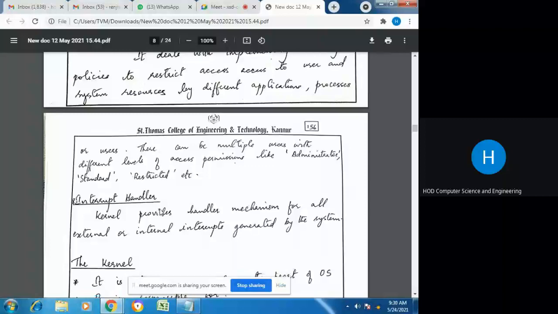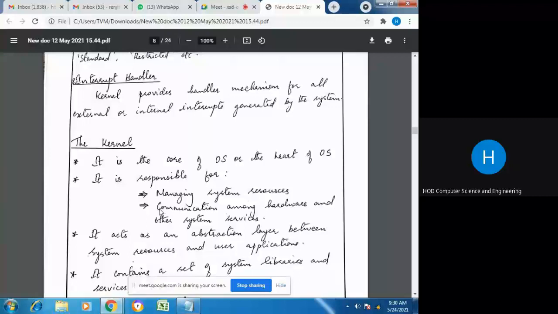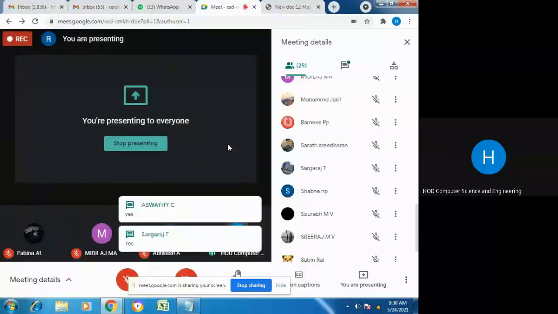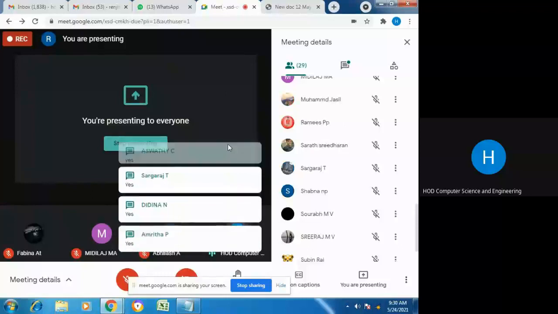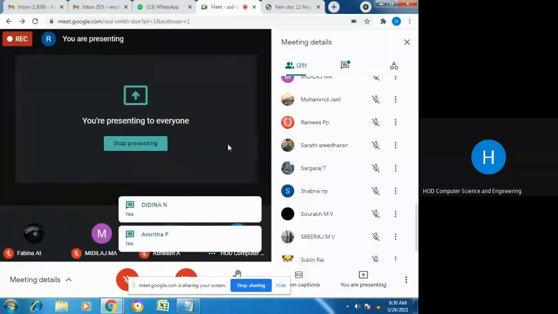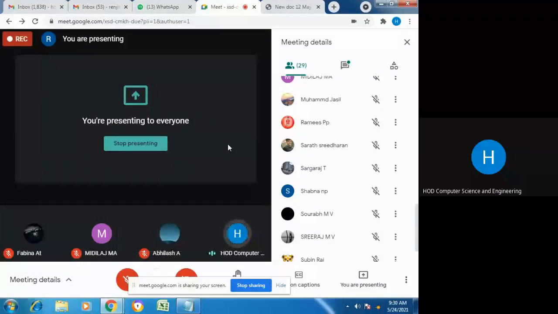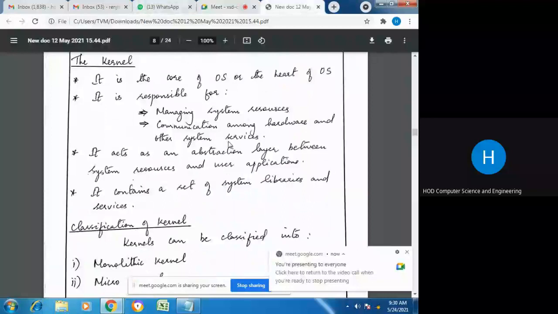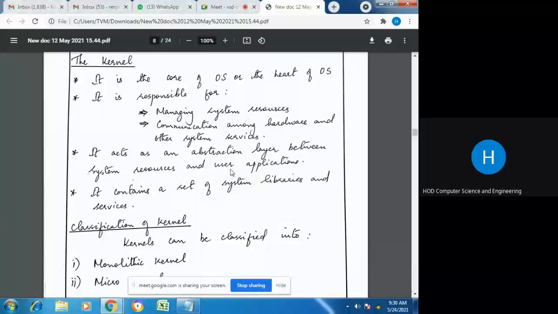Okay, is it clear? Hello, is it clear to you? So you have one question in this section. What are the basic functions of an OS or the basic OS services? If you're writing it down, just note it on a paper or mark it somewhere. This is an important question. What are the basic OS services? Next, this is a 3-mark or 4-mark question. It was a question surely asked, I think it was asked twice.